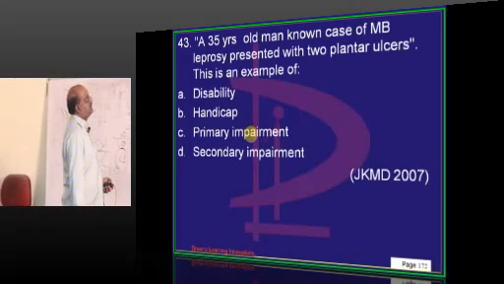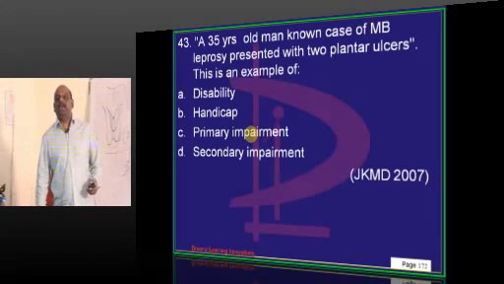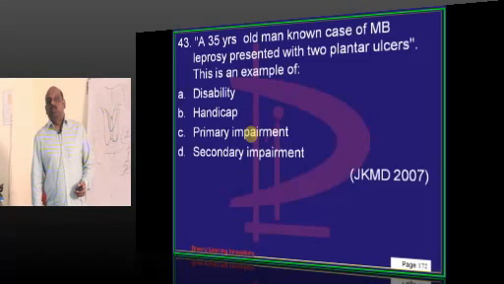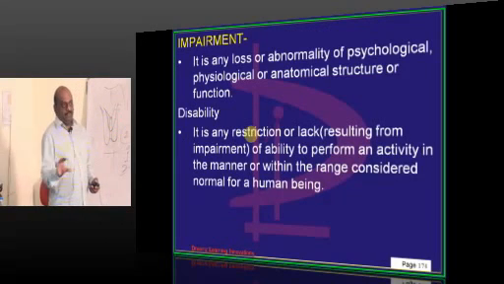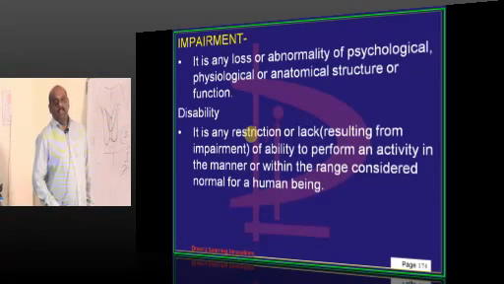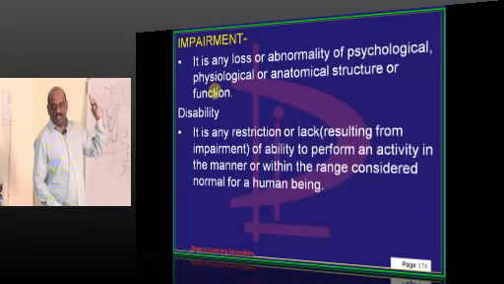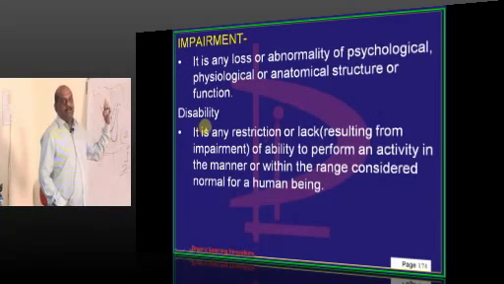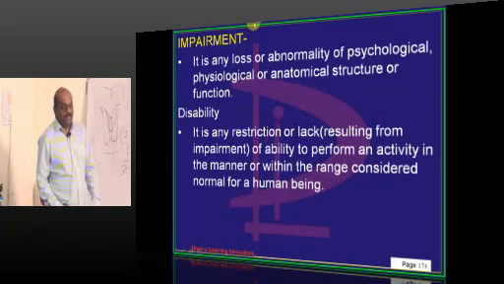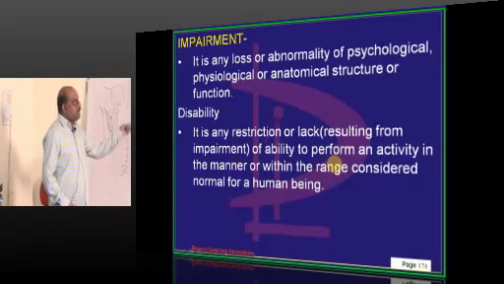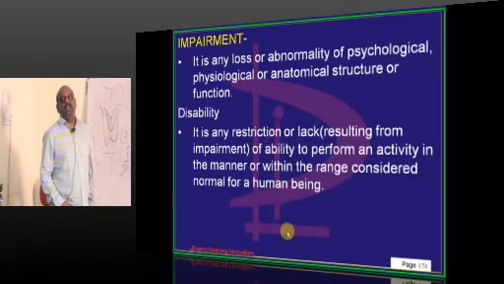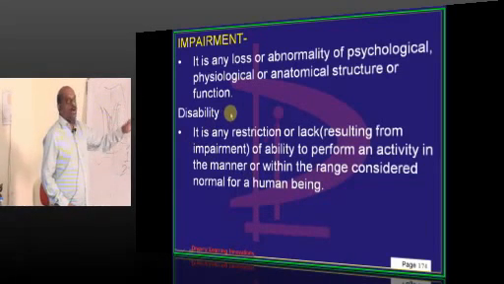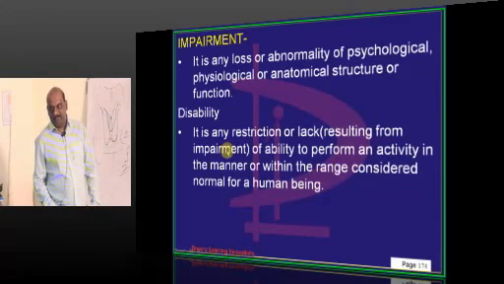35-year-old known case of multibacillary leprosy develops ulcers. What do you like to term it as? Basically you have different definitions which you should know. What is impairment? Any loss or abnormality, psychological, physiological, anatomical, basically is called impairment. The moment that is causing inability to perform an activity considered to be normal for a human being, then you call as disability, right?